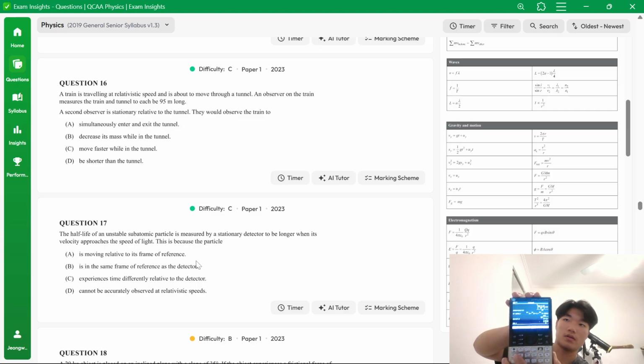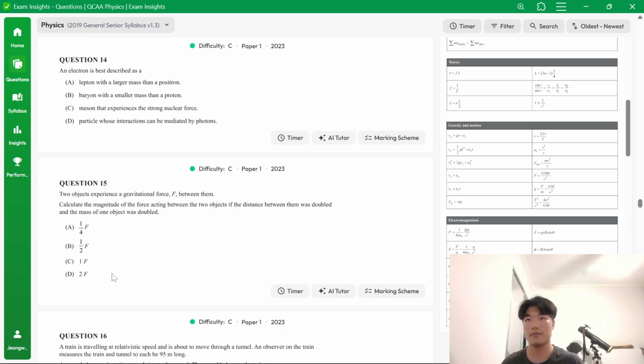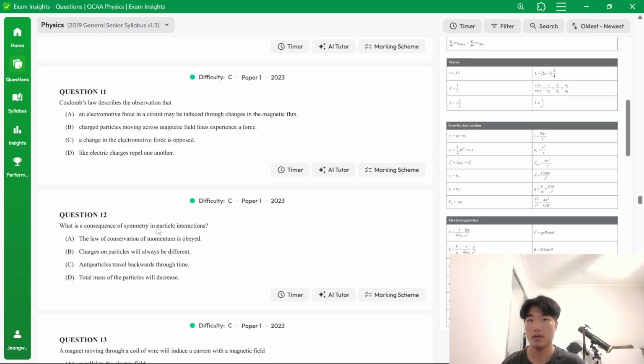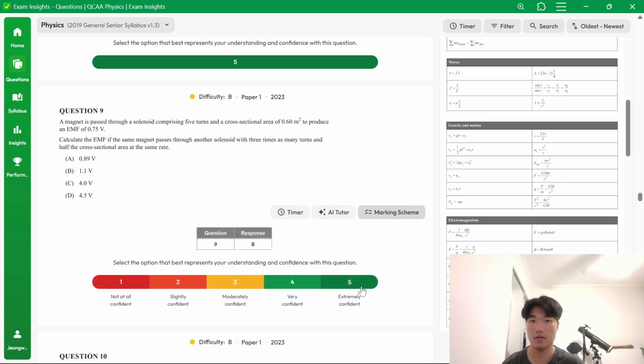But hopefully you can see that. It's 1.125. Okay, it's B.